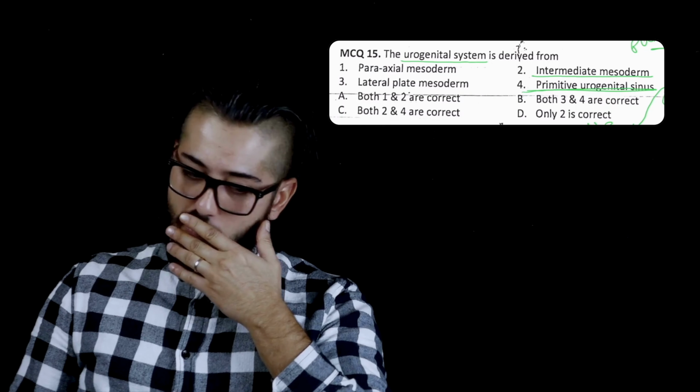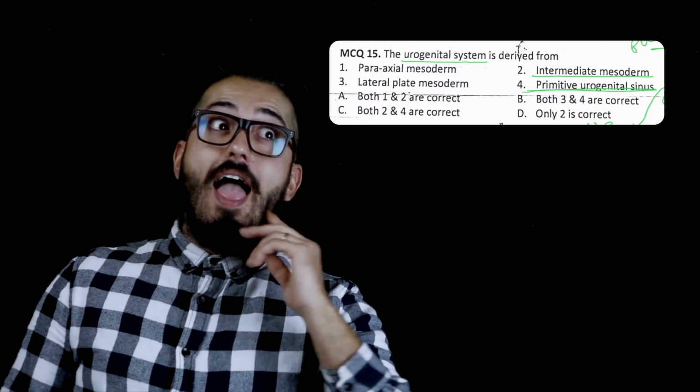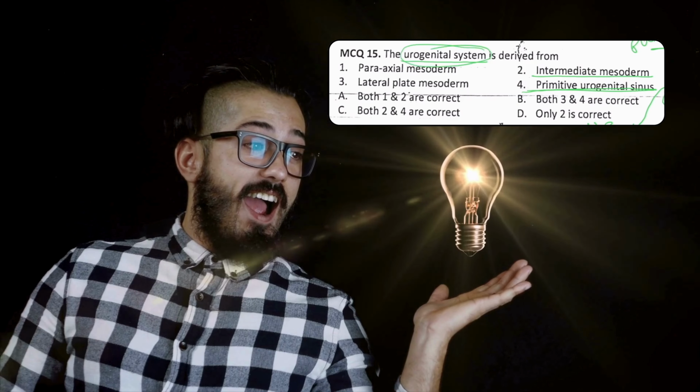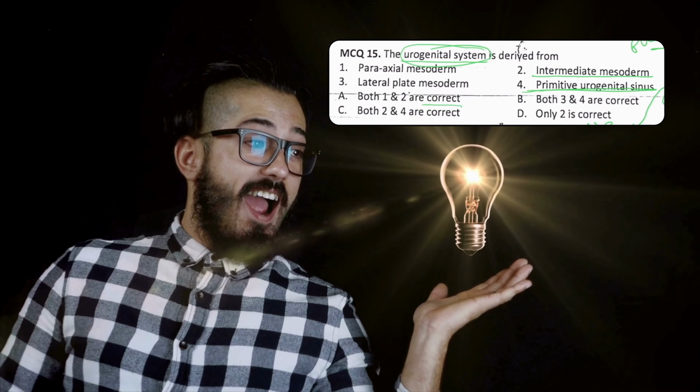So what have you concluded? That both intermediate mesoderm and primitive urogenital sinus, they are required for the formation of the urogenital system. So 2 and 4 both. So the answer will be C.